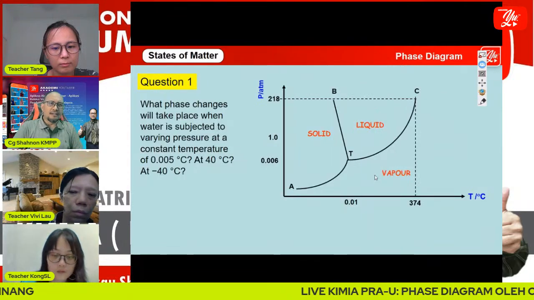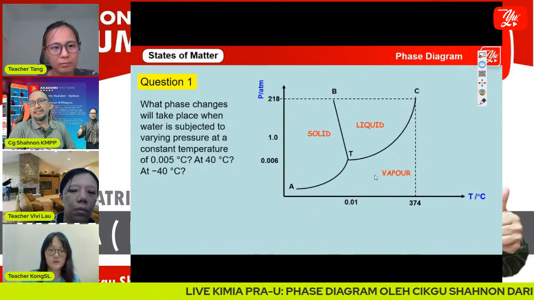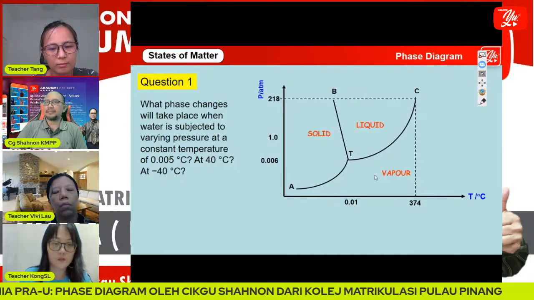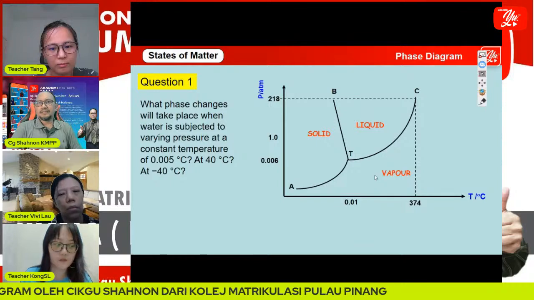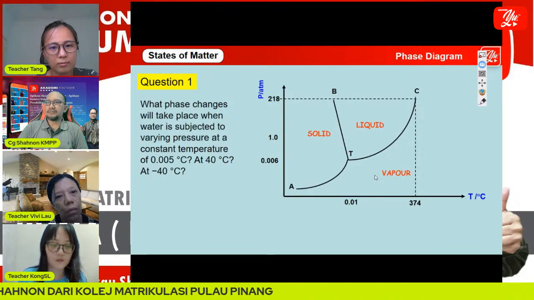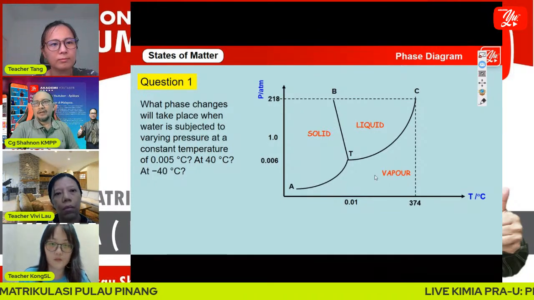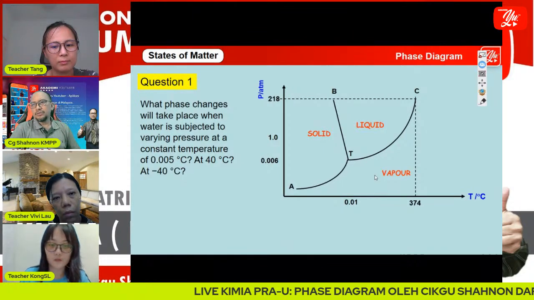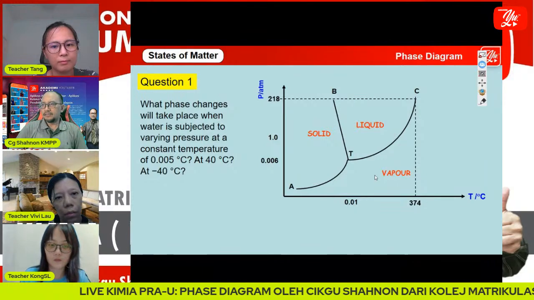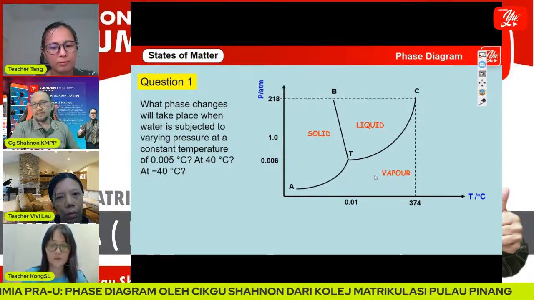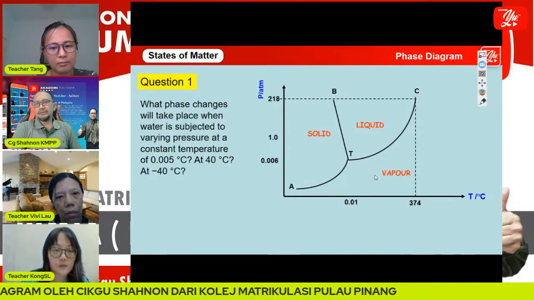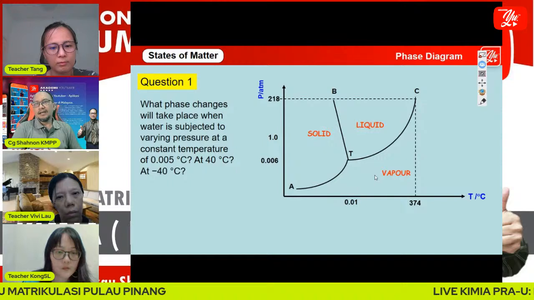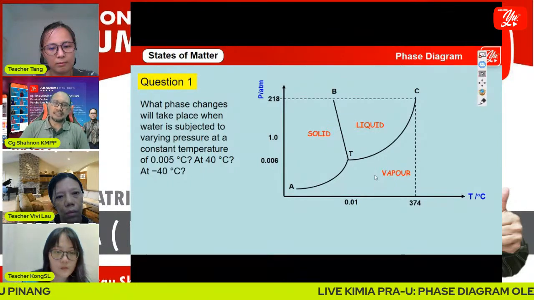This is question number 1. This is a question on the phase diagram of water. What phase changes will take place when water is subjected to varying pressure at a constant temperature? Question number 1 is at a constant temperature of 0.005 degrees Celsius. Question number 2 is at 40 degrees Celsius. And question number 3 is at negative 40 degrees Celsius.